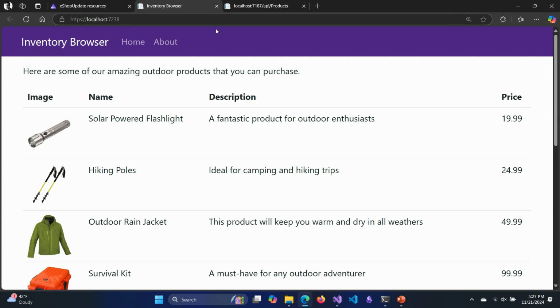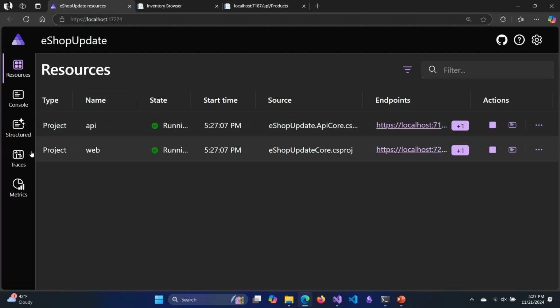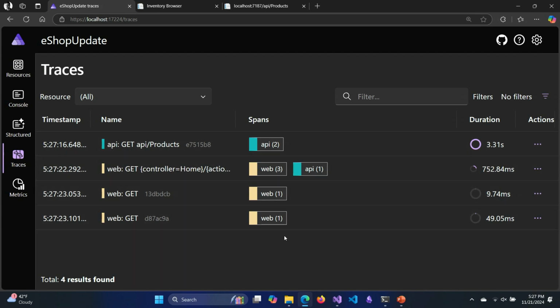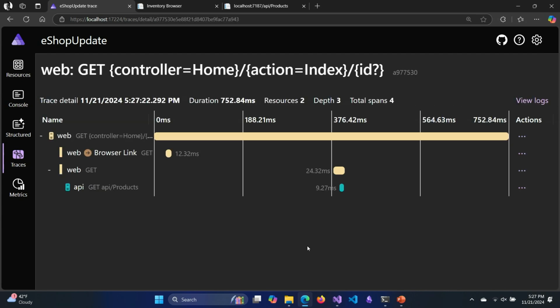Terrific. Now, this is just a first start into there, and I can see a little trace that shows me exactly how when I made a request to the website, it actually made a request to the API and presented that. And this is just the first couple of tenets and features of .NET Aspire, because the big feature that you really want is resiliency for your application, so that when that API falls over, your application still works.